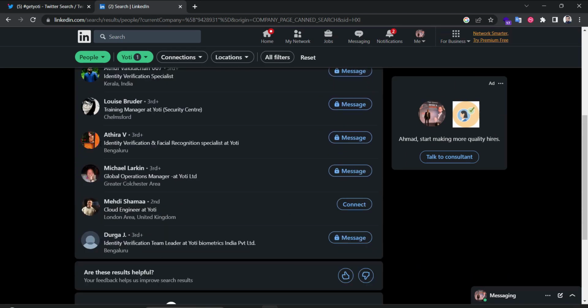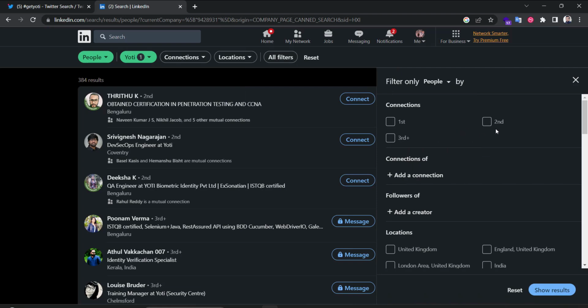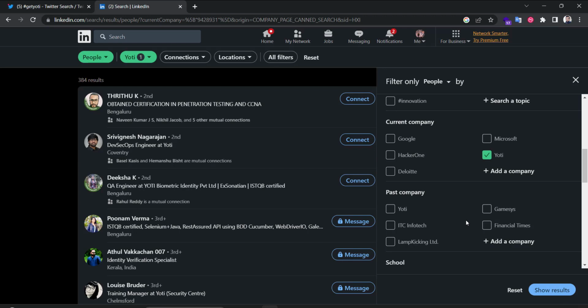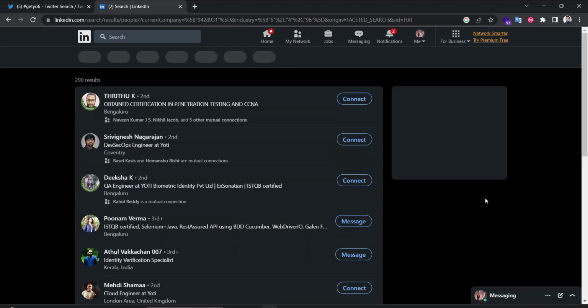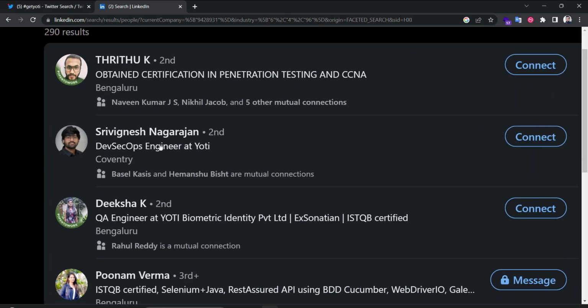So this is good. We can check all the employees, check their profiles, and find some useful information, maybe look for the IT employees. The location, the talks about the company, and here the industry. So we need to look for the IT, the software development, the technology, show results, because actually we need to target, for example, penetration test. We need DevOps engineers at Yoti. We need to go after these because actually this is where they will do some mistakes.